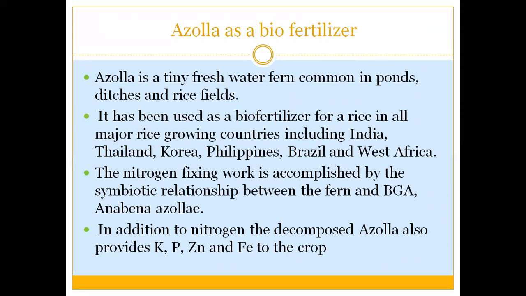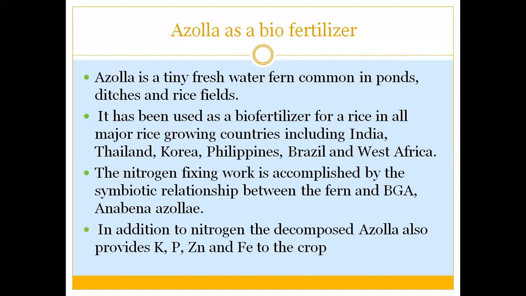Now we talk about the water fern known as Azolla, and duckweed is another common name for this. Azolla is a very tiny freshwater fern, which is very common in ponds and present in rice fields and flooded rice fields, and it has been used as a biofertilizer for rice in all the major rice growing countries, including India, Thailand, Korea, Philippines, Brazil, and West Africa.